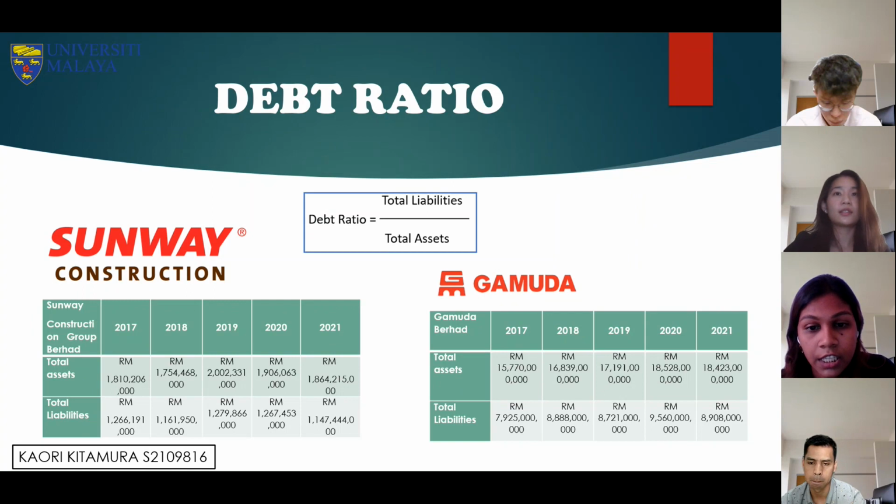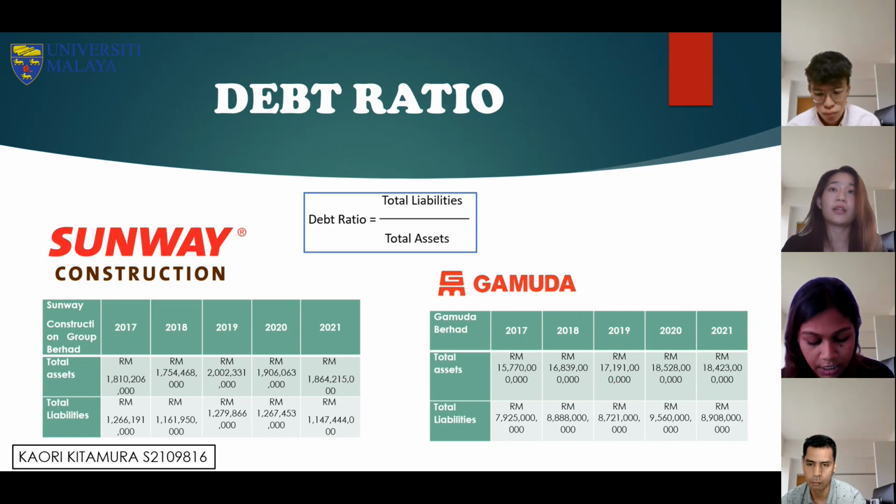Thank you, Divya. So I'm going to talk about the company debt ratio. Debt ratio is basically a metric that measures a company's total debts as a percentage of its total assets. From the table here, both companies' total assets and liabilities fluctuated, from decrease to increase and back to decrease throughout the years. Next slide.